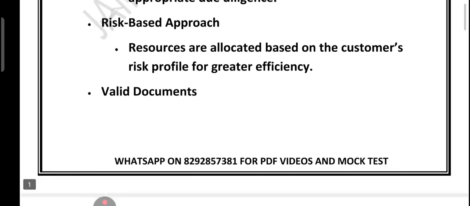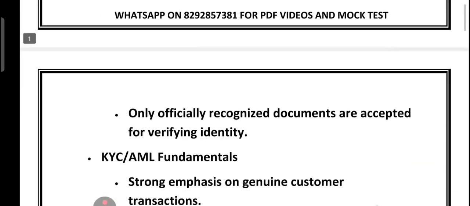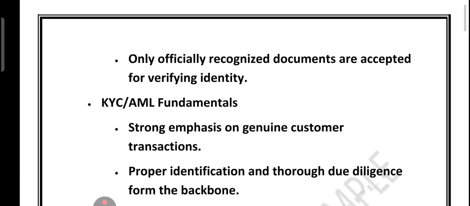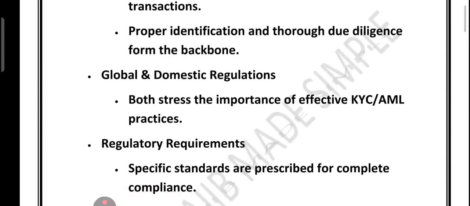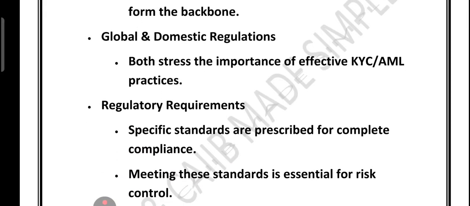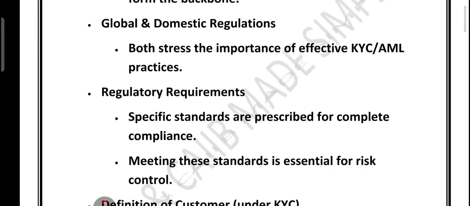making the process efficient. If we talk about verification, verification requires valid documents. Only officially recognized ID proofs are accepted. The fundamentals of AML KYC are simple: focus on genuine customer transactions, proper identification, and thorough due diligence. Both global and domestic regulations highlight the importance of strong KYC and AML practice.